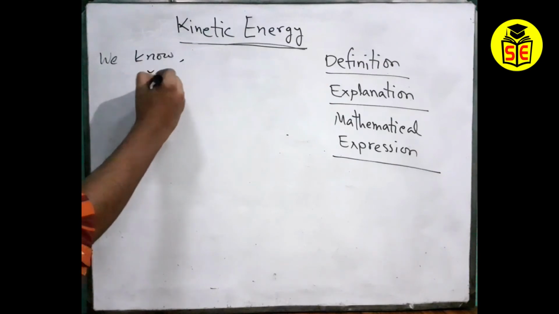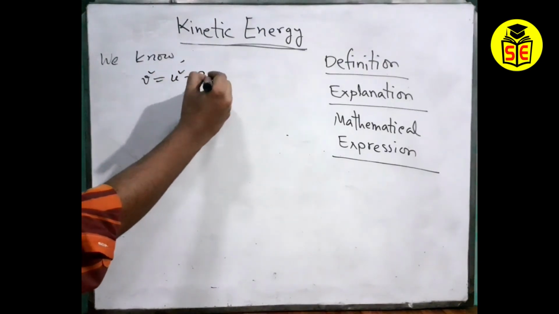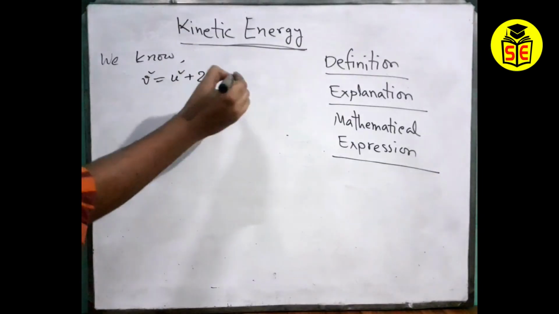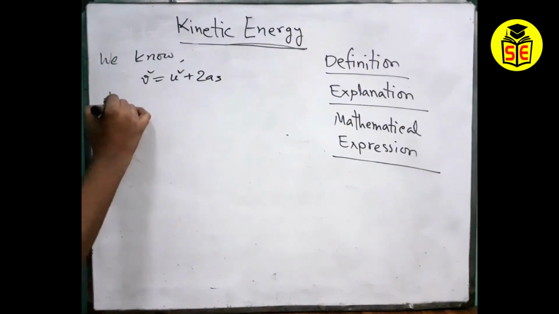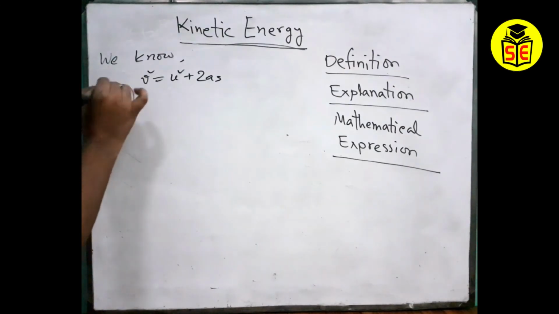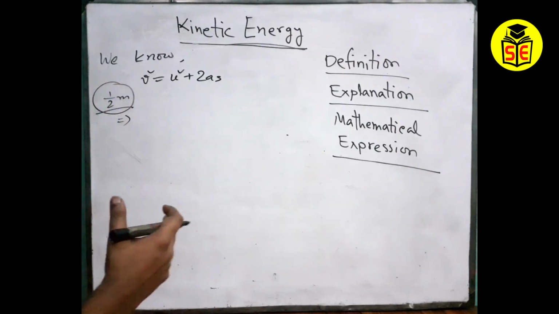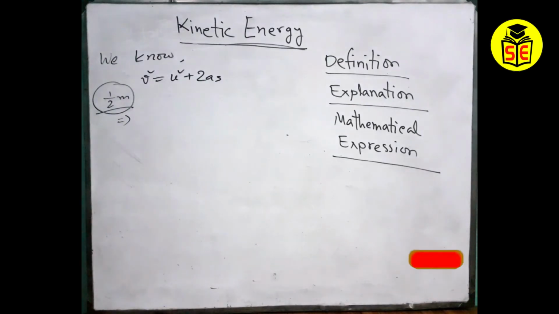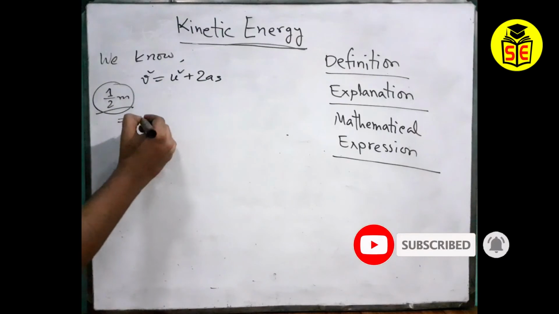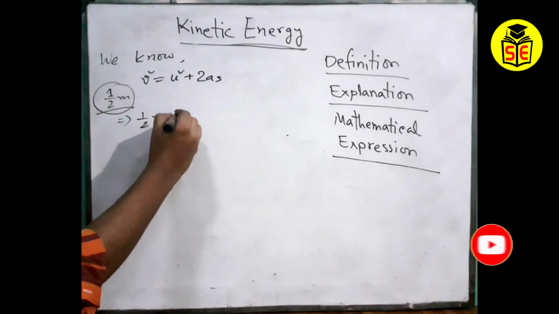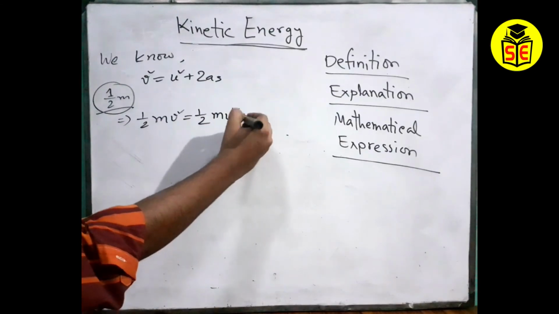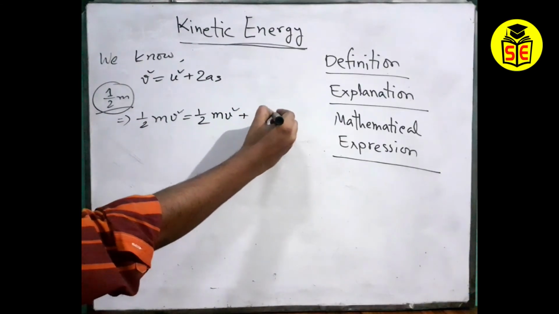So actually from the law of motion we know that v square equals u square plus 2as, right? Okay, I'm writing it on the board. I think you are writing it also in your notebook. So v square equals u square plus 2as. Now if this equation is multiplied by half of m, we have to multiply half of m with every single term. Like v square, it will be half m v square, u square it will be half m u square, and 2as it will be half m into 2as, right?